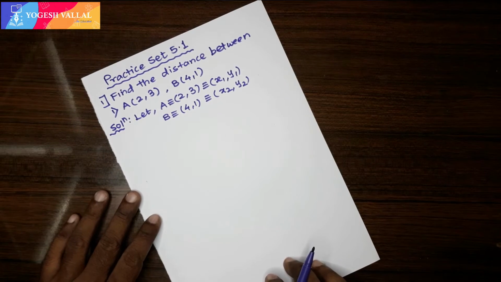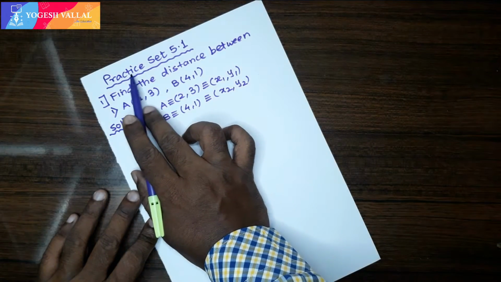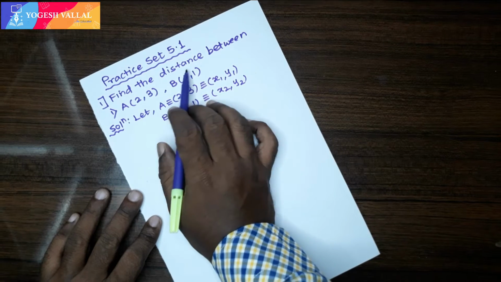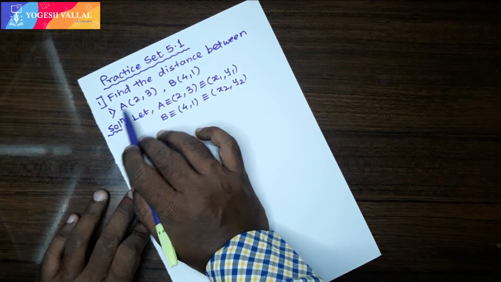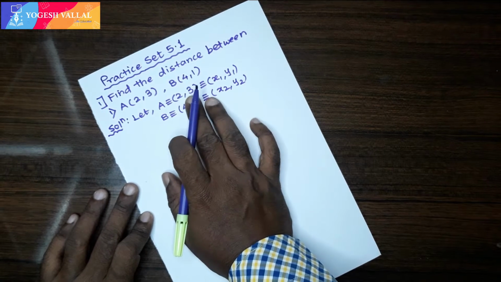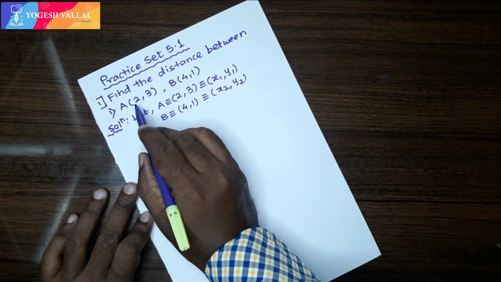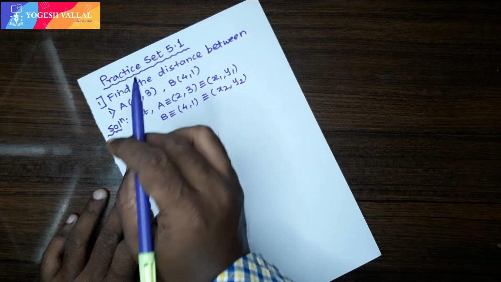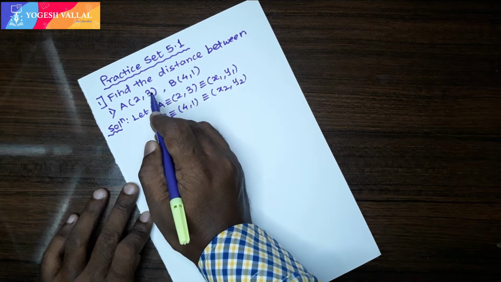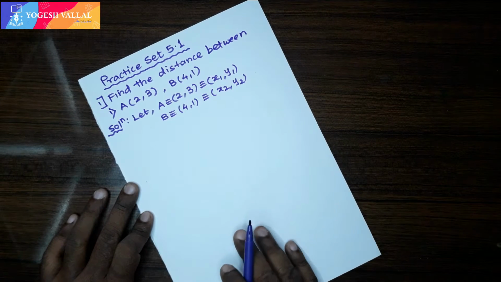So friends, let's start solving the problem. I have taken the first problem from practice set 5.1. Find the distance between the given points A(2, 3) and B(4, 1). This is the first step. In this step, we have to just write down the problem correctly. If we write it as -2 or say -3, then the whole problem is going to be wrong.